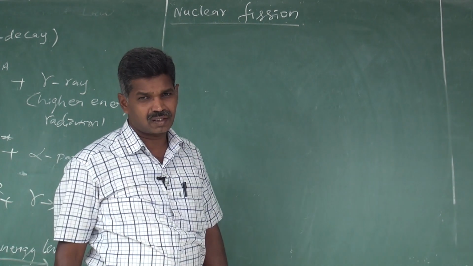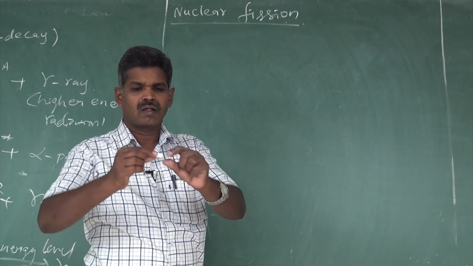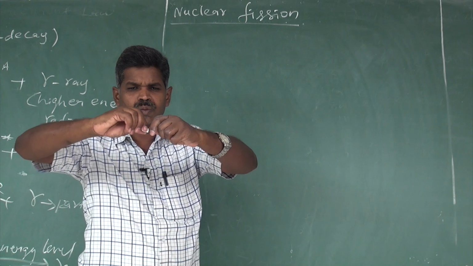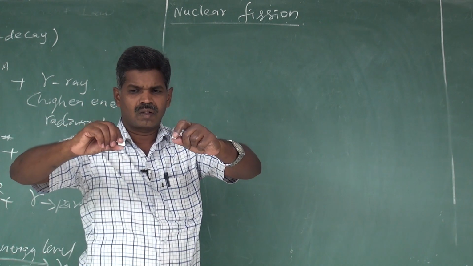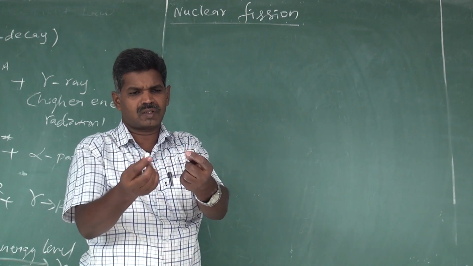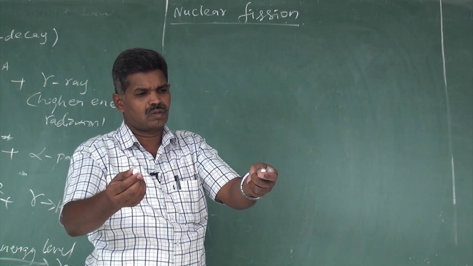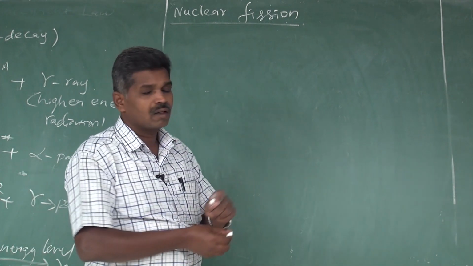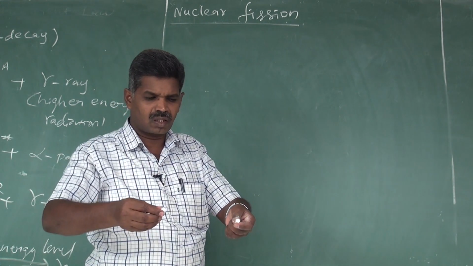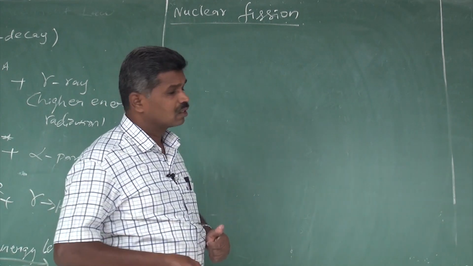Nuclear fission reaction. Let us take an example. If we take one chalk piece and divide it into two, the larger chalk piece becomes smaller chalk pieces. That same larger chalk piece is cut into two. That is a fission reaction. At that time, some particles come out and some amount of energy is released. That is a nuclear fission reaction.